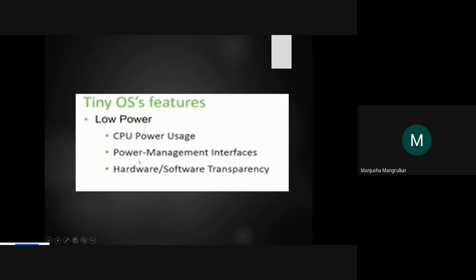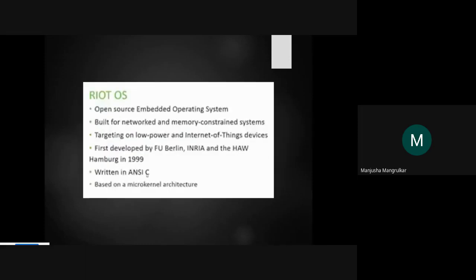So that has good techniques between the power management interface, and hardware and software transparency. If one platform moves to another platform, it can transfer the hardware and software, right?